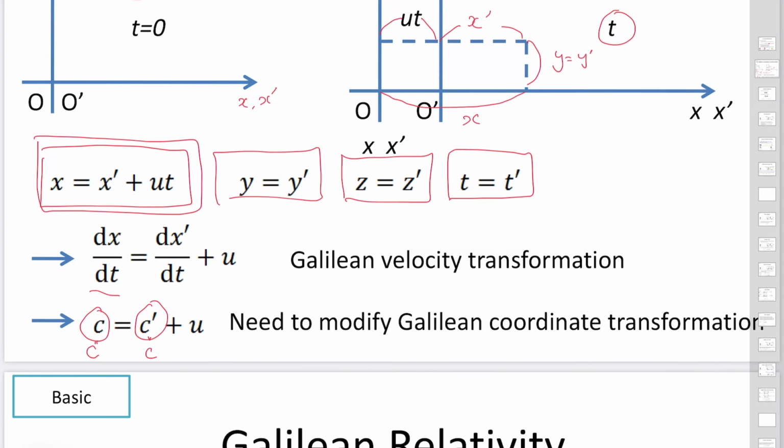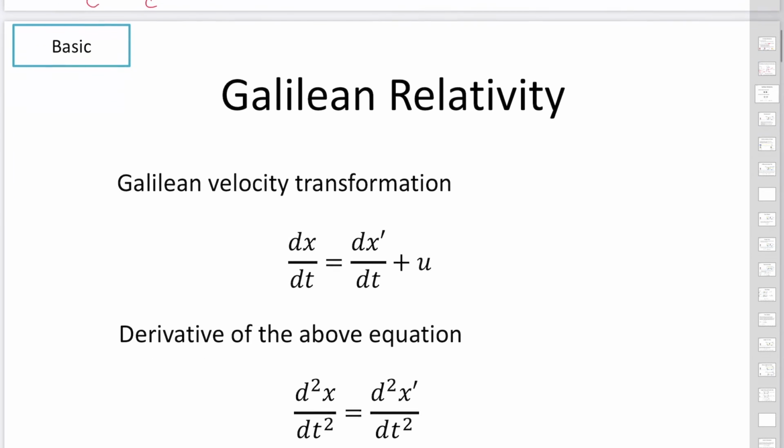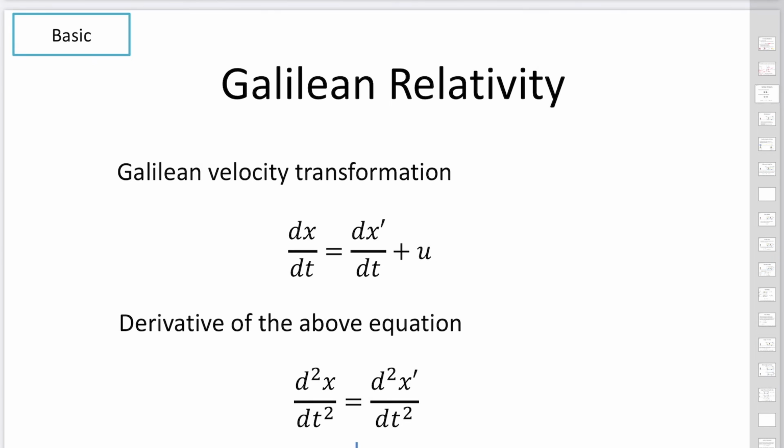But in most of our daily life, we can safely use this equation to calculate relative velocities. This equation is valid approximately when the speed is much slower than the speed of light. So if we don't consider objects whose speed is comparable to the speed of light, and the object is moving much slower than the speed of light, then we can safely use this equation.